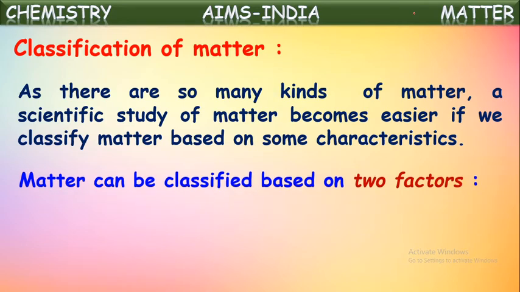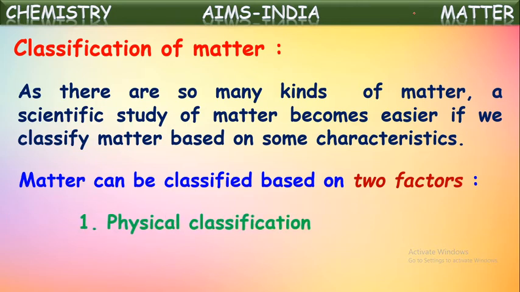Matter can be classified based on two factors, majorly. One of them is the physical classification, the classification of matter based upon the arrangement of molecules in the matter. Every matter is composed of molecules, but the arrangement of molecules won't be the same in all kinds of matter. Based upon the arrangement of these molecules, the state of matter changes. That we call the physical classification of matter.